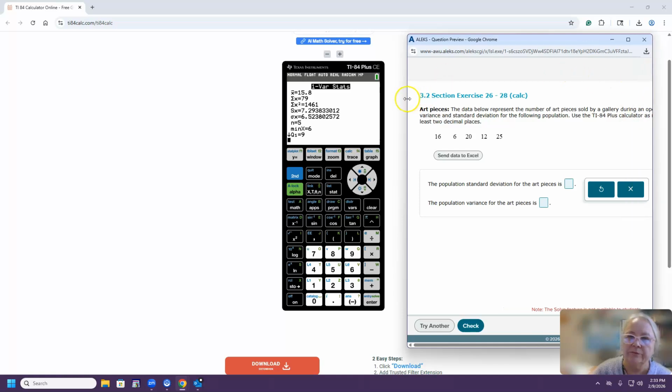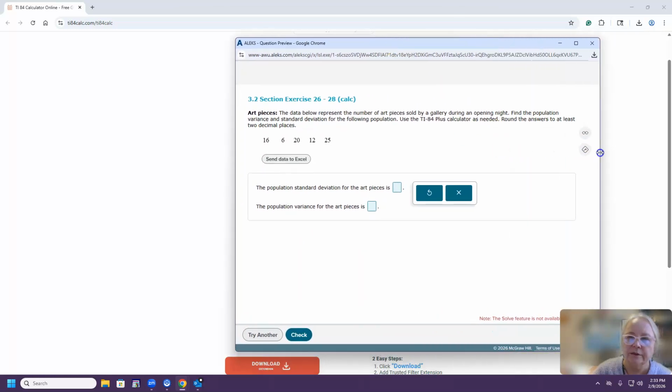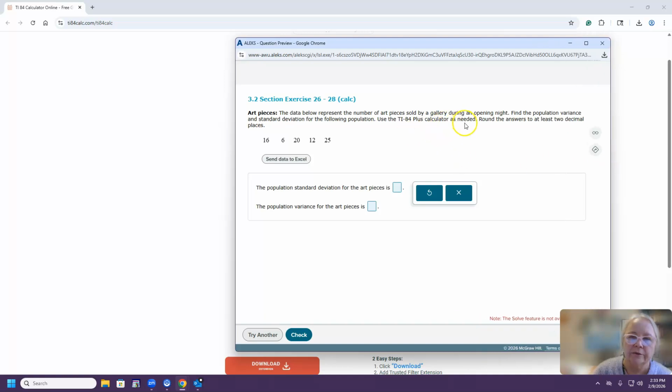We have to use the TI-84 Plus calculator and find the population variance and population standard deviation. Round the answer to at least 2 decimal places. At least means minimum, so you can provide 2 or 3 or 4 decimal places and so on. But I will do 2 because often you will see an exact number of decimal places. In this case, once it's 2 decimal places, we will take 2.